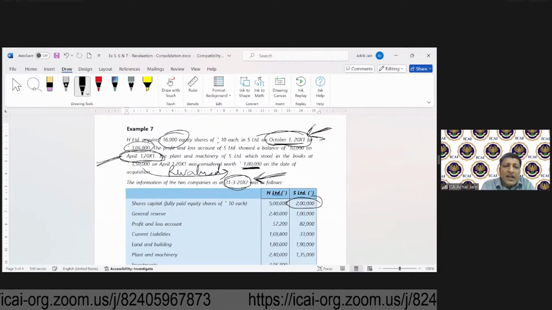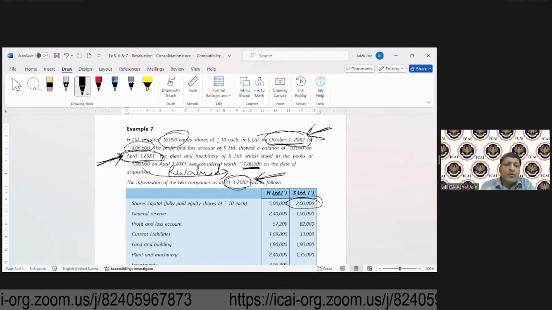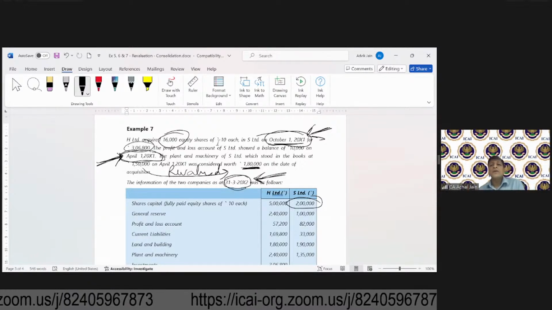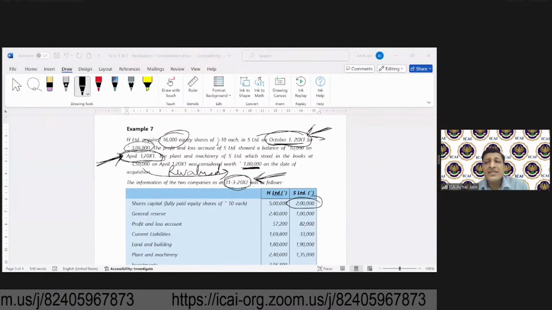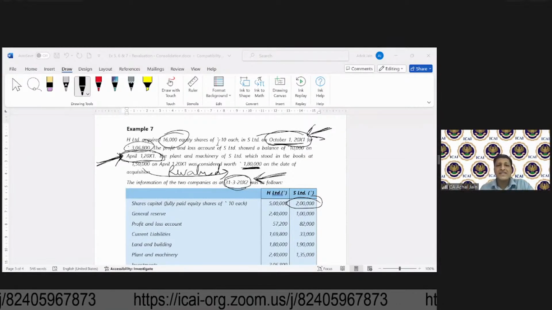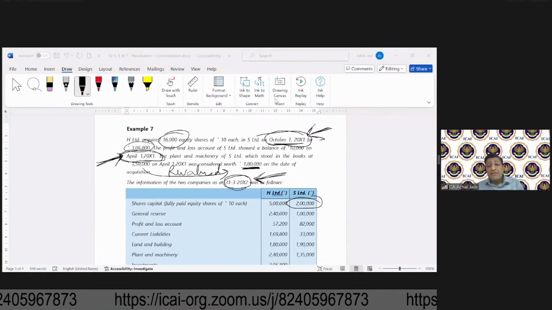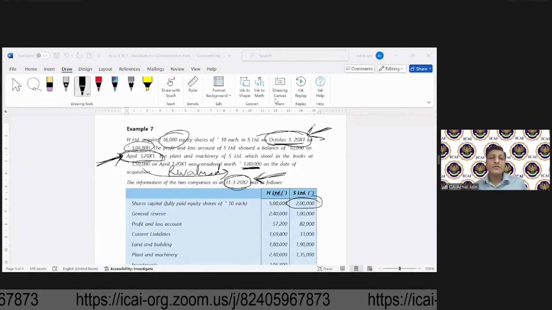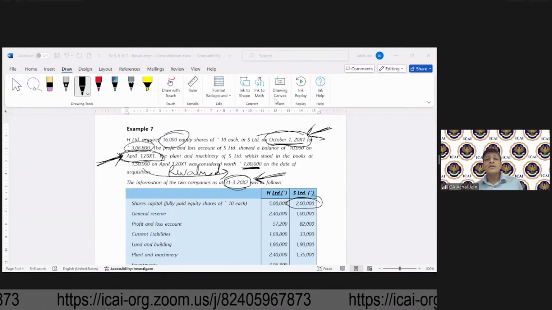Tell me. There are 3 dates. On which date goodwill or capital reserve will have to be worked out? Tell me quickly. Kiran is saying on 1st of October. On 1st of October, yes. So that's why we will have to compute the net assets on 1st of October. Net assets of what? Of S Limited.